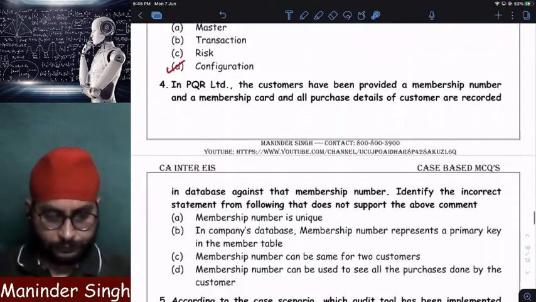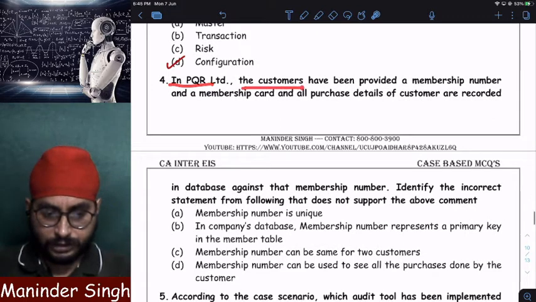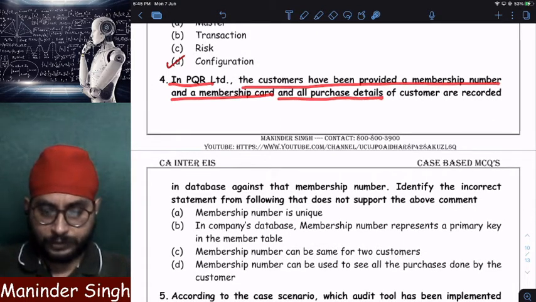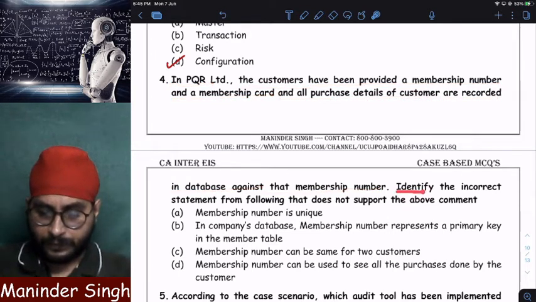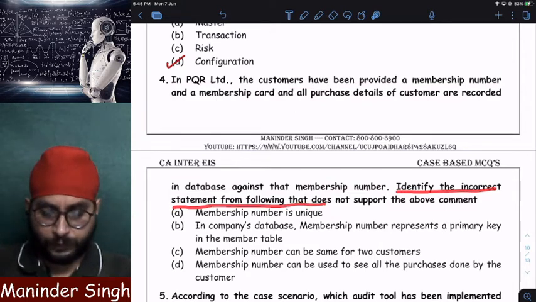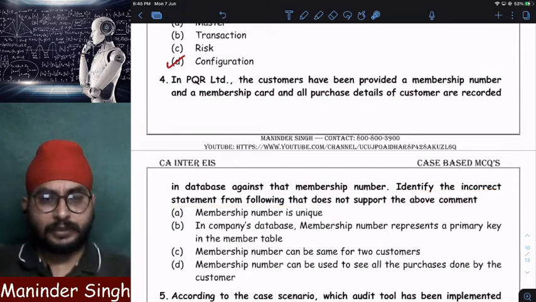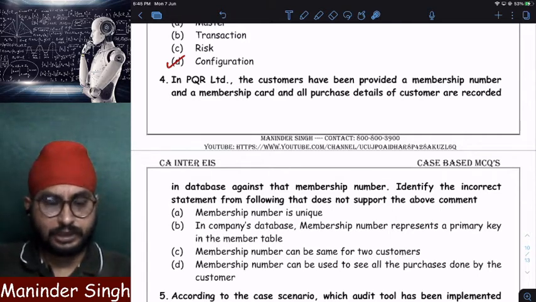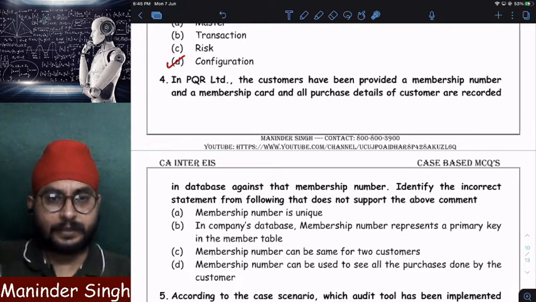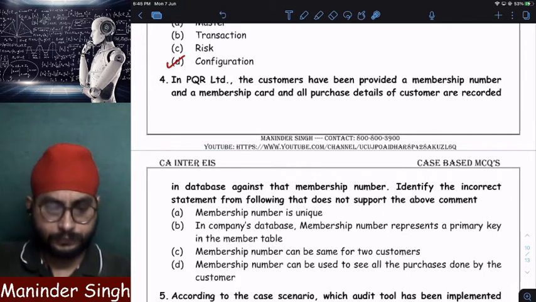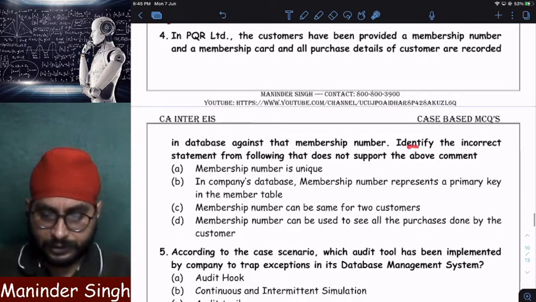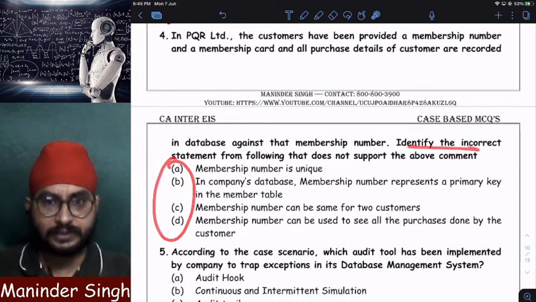Next. In PQR Limited, the customers have been provided a membership number and a membership card, and all the purchase details of the customer are recorded in database against that membership number. Identify the incorrect statement from the following. So in PQR Limited, regular customers are given membership number and membership card. Whenever the customer purchases anything, that purchase will be recorded in my membership number account. Now they are asking you which one is incorrect. From the following 4 points, which one is incorrect?